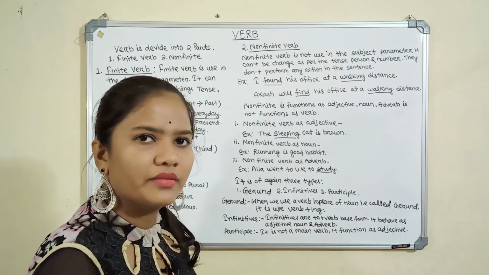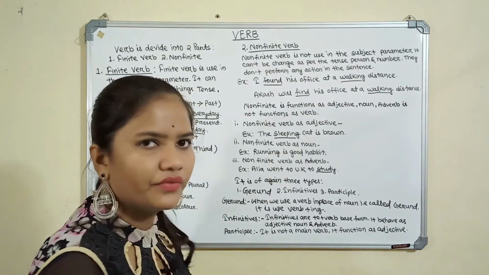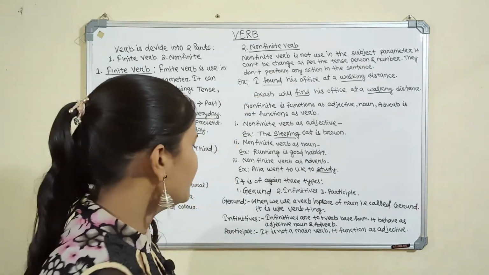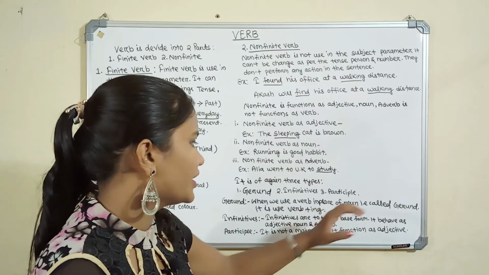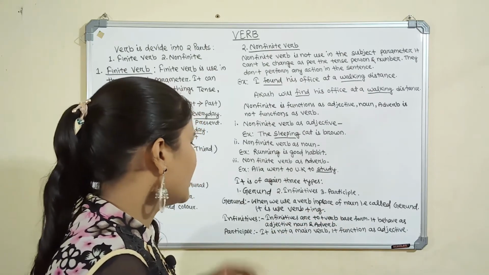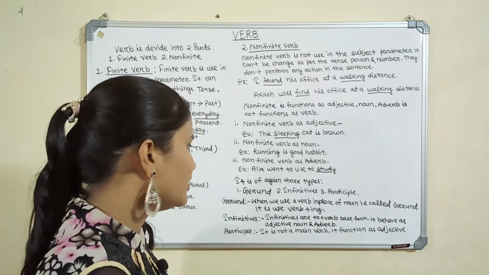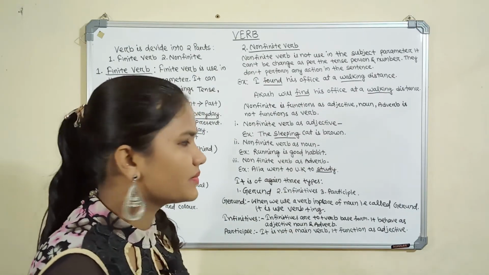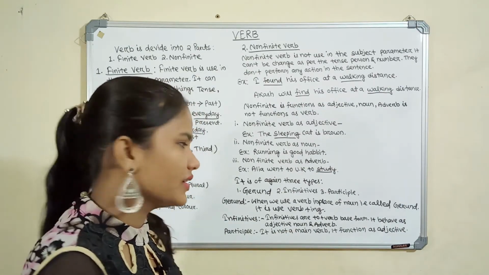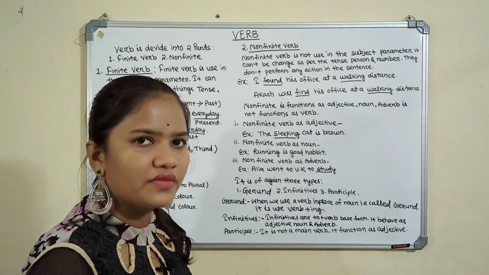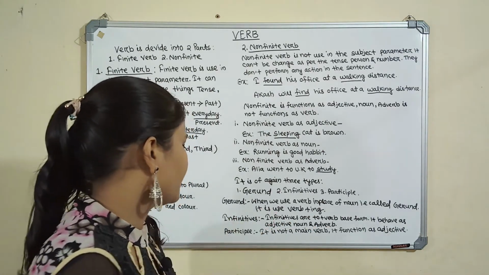First, we will discuss gerund. Gerund is one of the forms of the non-finite verb. When we use a verb in place of a noun, that is called gerund. Gerund always uses the verb plus ing form. It is always used in the ing format of the verb.